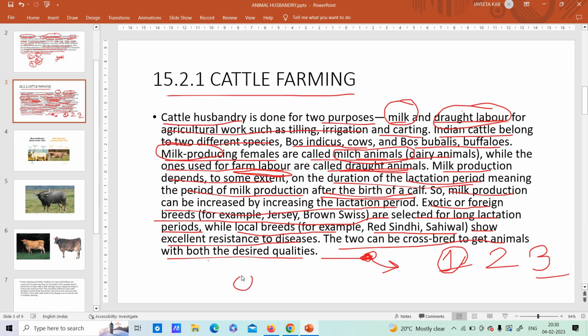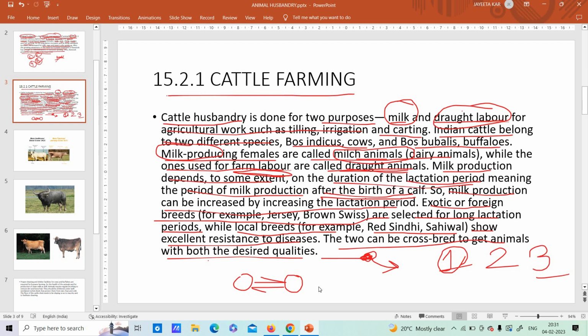So now here we have one foreign breed which has a long lactation period, and here we have another, our local breed, which is completely resistant to diseases. Now what we do is we help them mate with each other.